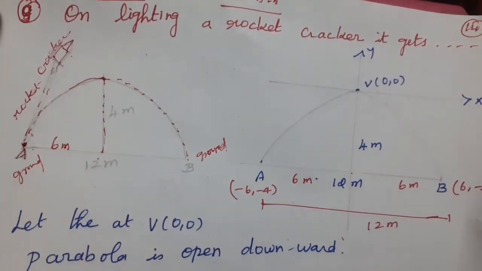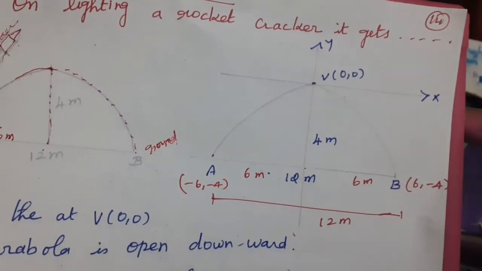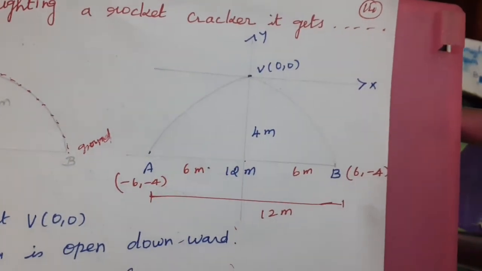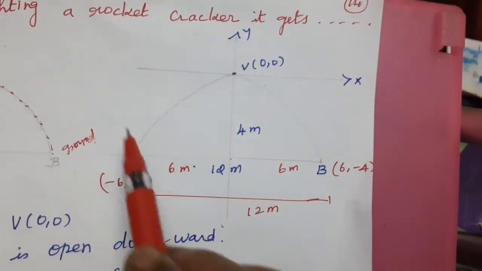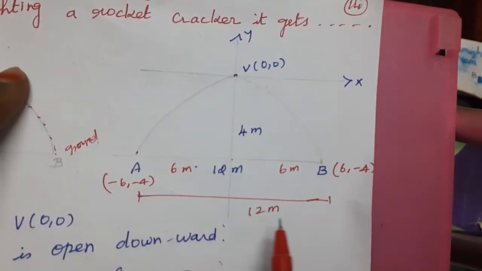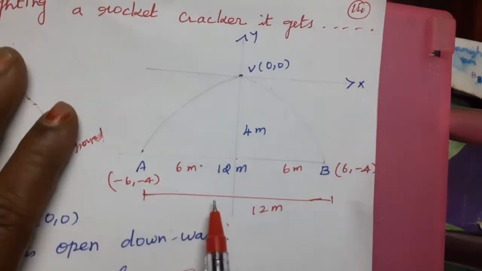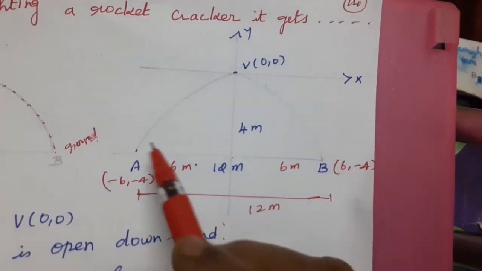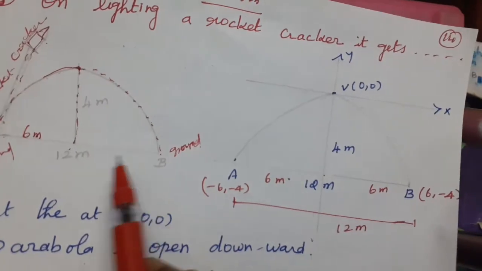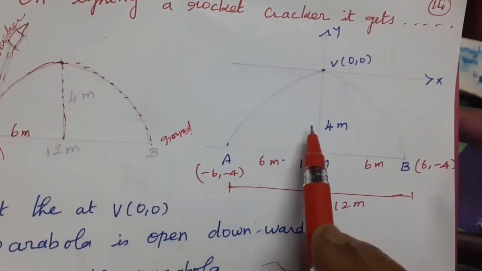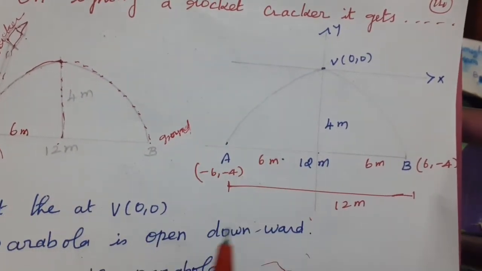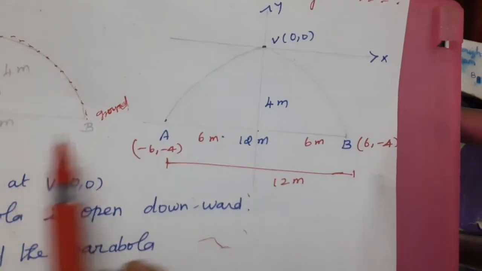This is the normal diagram only. See that one going through the x-axis and y-axis. See the same diagram we draw in the x-axis. The rocket cracker goes up and comes down. This diagram is nothing but the parabolic path, open downward. Comparing these two diagrams, you can easily understand. For understanding purposes only, I draw both diagrams. This is enough for you.